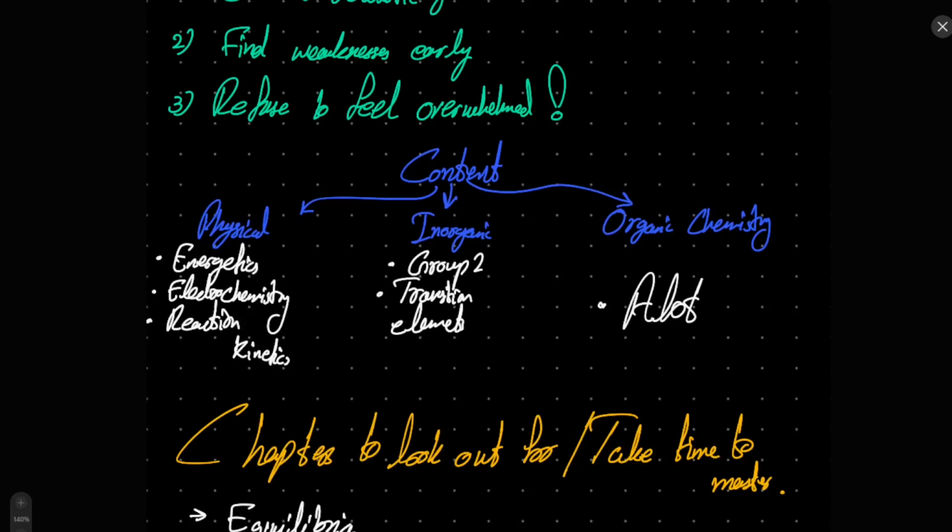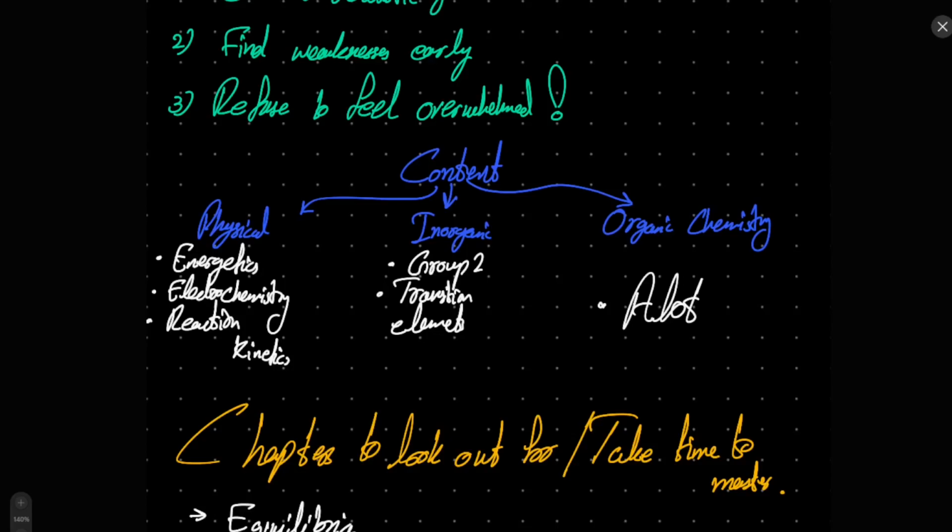And inorganic chemistry is not as much for group 2, but for transition elements it is huge, right? It is a lot. But again, students get afraid of transition elements because it is so new, but in reality it is a very interesting topic. Trust me, you guys are going to enjoy transition elements. It is not difficult to do. There are very textbook type of questions that can come in the paper, right? You guys will see how textbook it is, how repeated the type of questions are that they give you, so you'll be able to do transition elements quite easily.